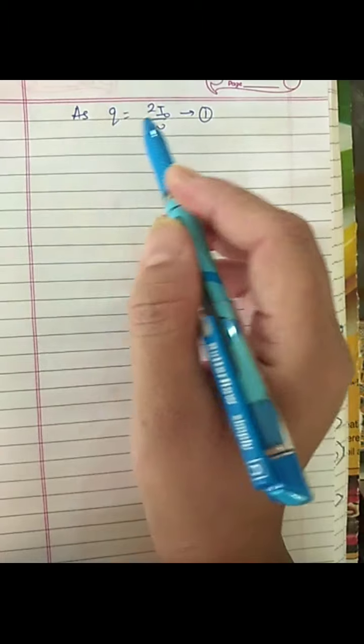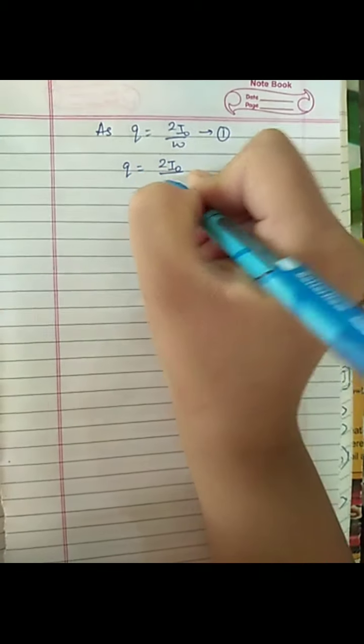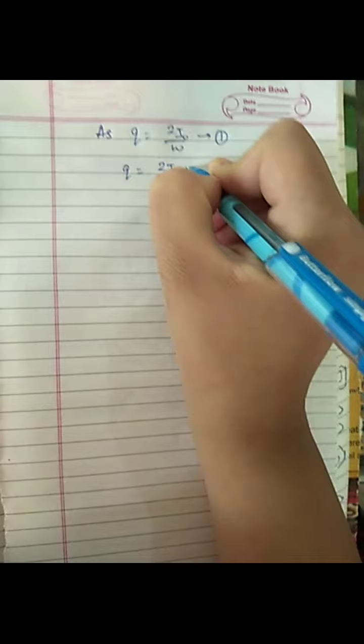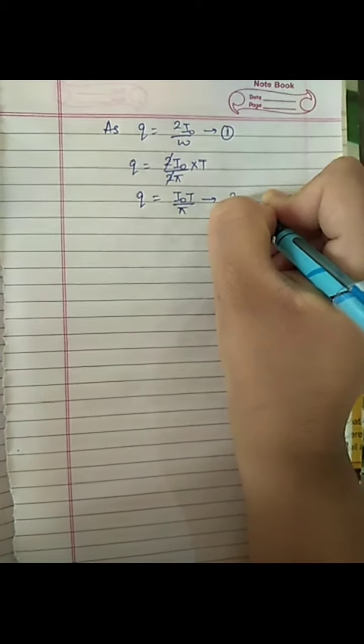As q equals 2 I naught upon omega, take this as equation 1. Now substitute the value of omega. We will get 2 I naught upon 2 pi into T. On further solving, we will get q equals I naught T upon pi. Take this as equation 2.